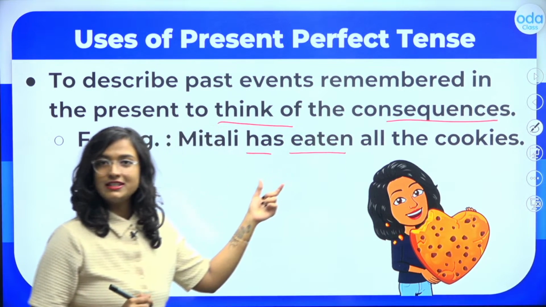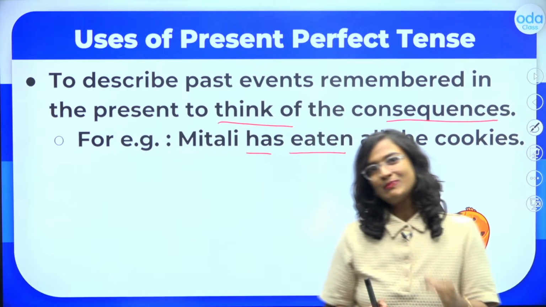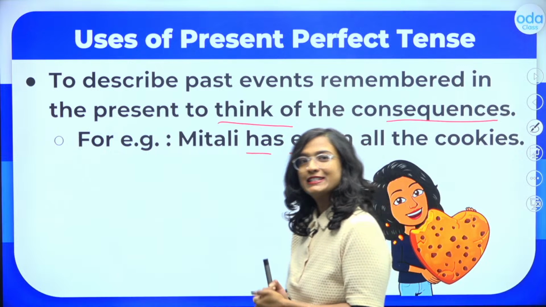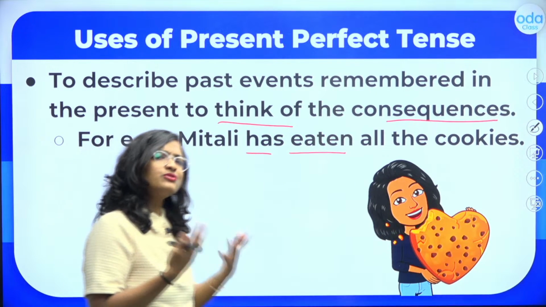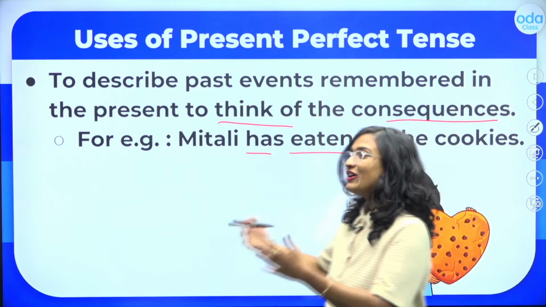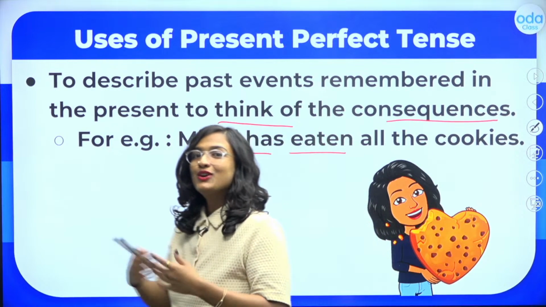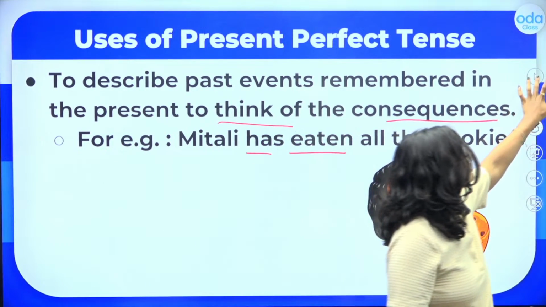We have our auxiliary verb has followed by the past participle eaten. So remember kids, this is our third use of the present perfect tense, which is to remember or to describe past events so that we can bring to light the present consequences of this past event. So let's try another question now students together.